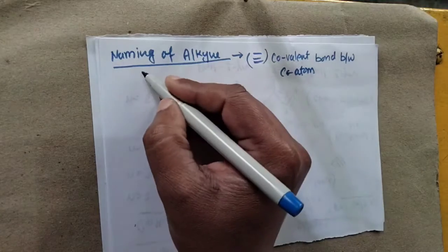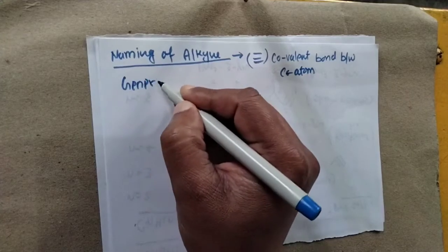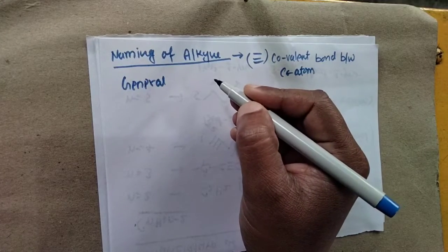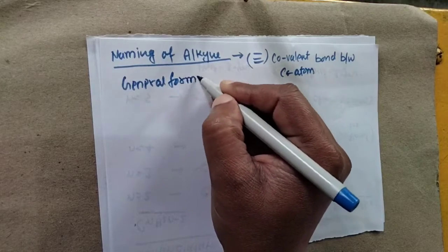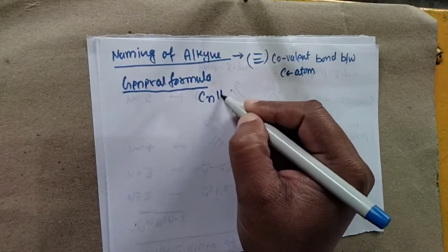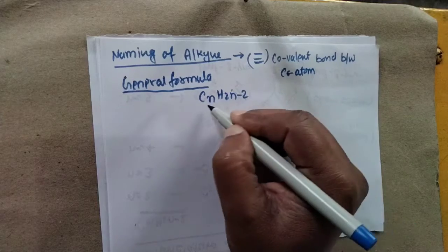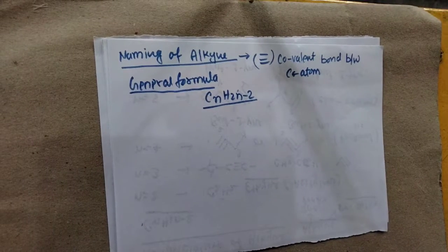It means what? If we have a general formula regarding that, the general formula is CnH2n minus 2. This is the general formula, CnH2n minus 2.